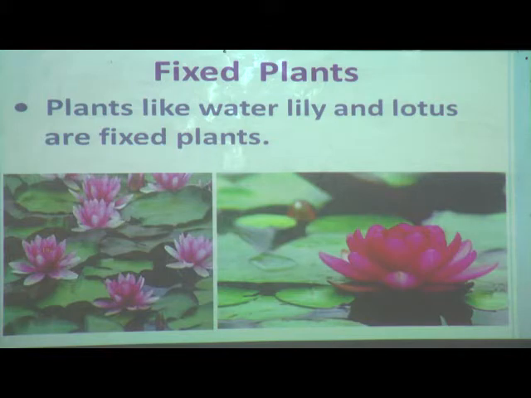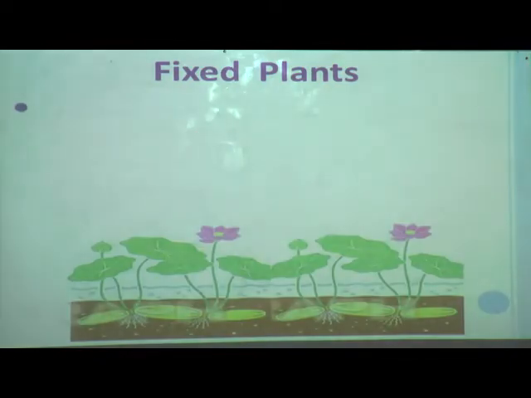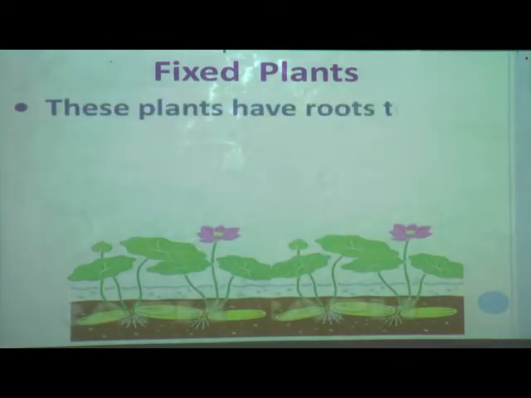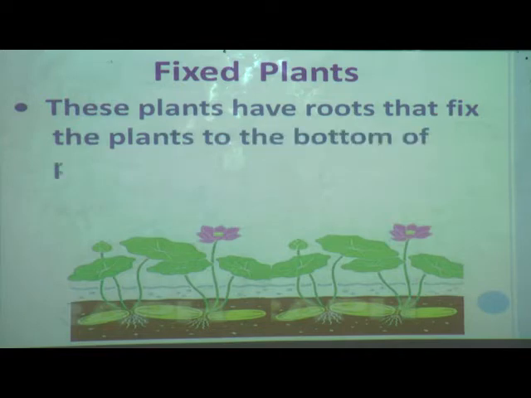Now we will see why these aquatic plants are called fixed plants. Do you want to know? Here is the answer. These plants have roots that fix the plants at the bottom of the water body, that is ponds or lakes.